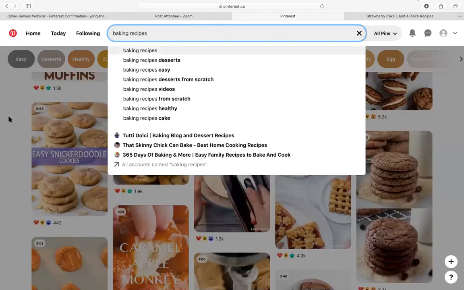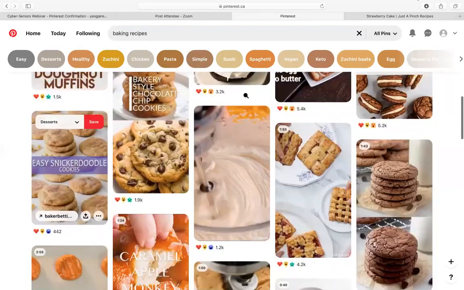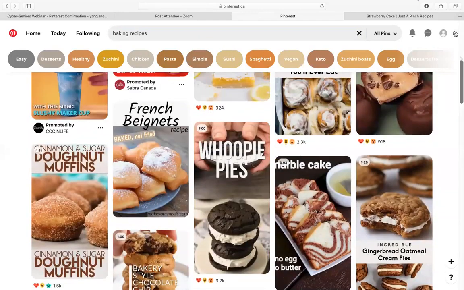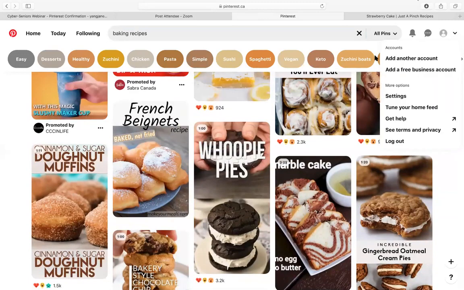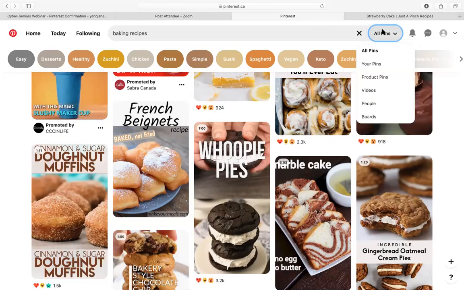what else I'm missing. The little arrow next to the search section, this one, where it says all pins. If you go in there, right next to the search, it says all pins, like right next to the X. You see it? Yep. All pins. Okay, so this is just where you can tailor your search a little bit more.